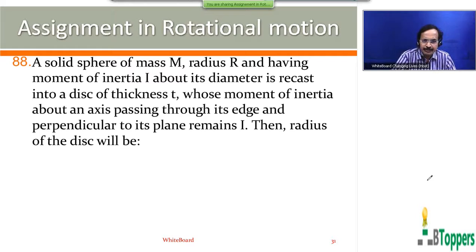See the next question, question number 88. A solid sphere of mass m and radius r, having moment of inertia I about its diameter, is recast into a disk of thickness t, whose moment of inertia about an axis passing through its edge and perpendicular to its plane remains I. So when it is recast, the mass remains the same, the density also remains the same, therefore the volume remains the same.